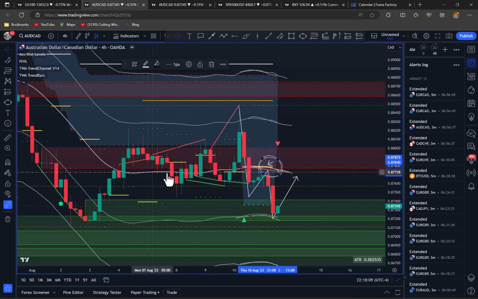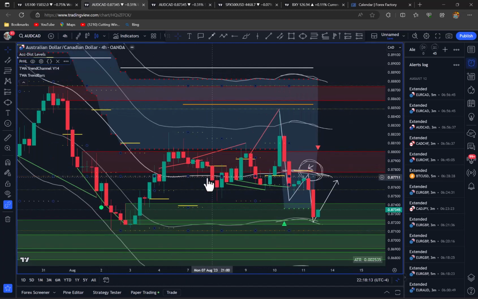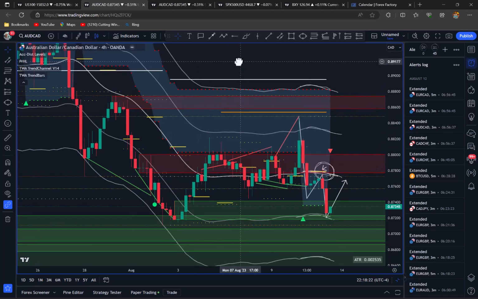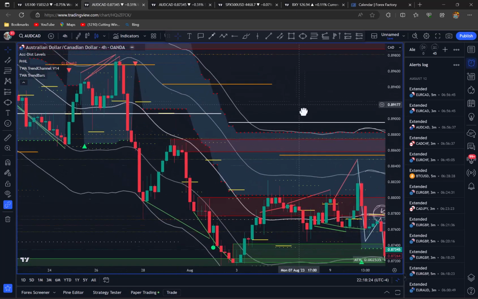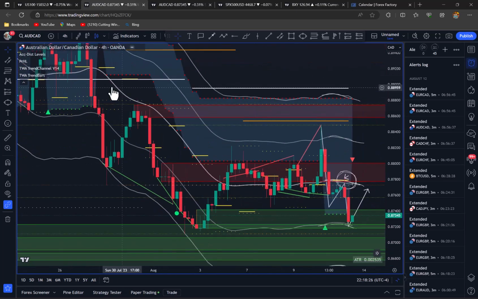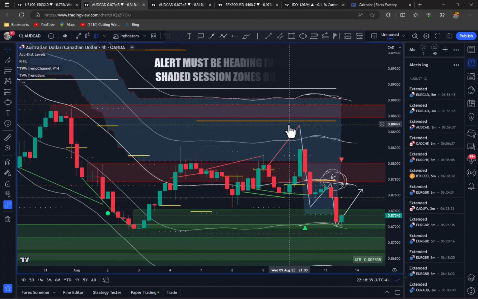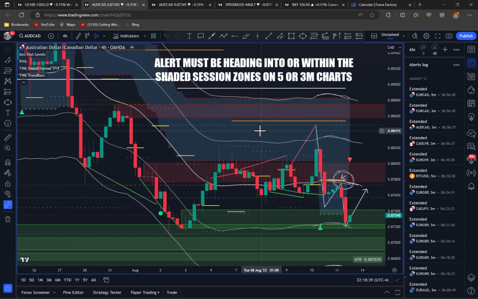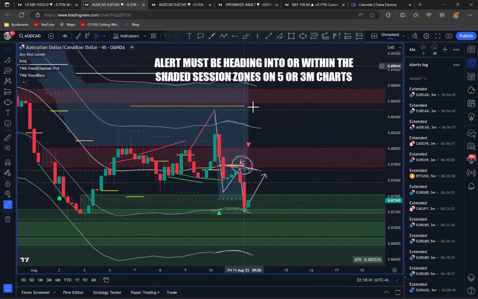So this midline here, the mean. So on the 4-hour chart, we like to move back into the mean. Now, depending on whether we got a dot here or not, but you know, it can trade through. But most of the time, you're going to see the opportunity as it trades back up into the mean. But you're going to be looking for the lower time frame, the dot and the session time, to coincide. So in this case, we've got this pullback into the mean here.